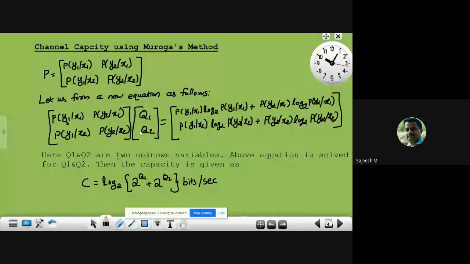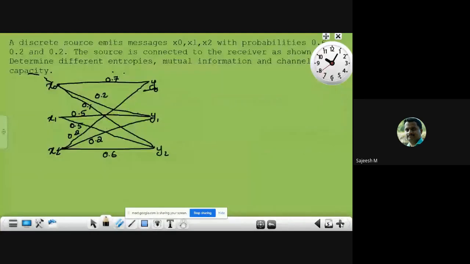Here there are two input symbols, therefore we have two variables, q1 and q2. We can solve for those variables. Once the equations are solved, the channel capacity is given as C is equal to log to the base 2 of (2 raised to q1 plus 2 raised to q2) bits per second.